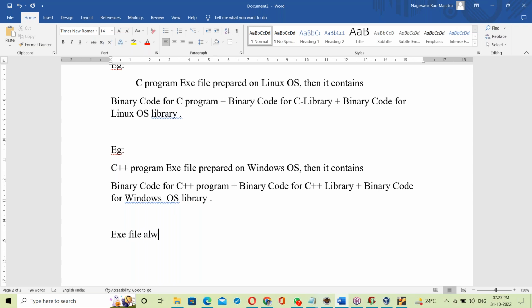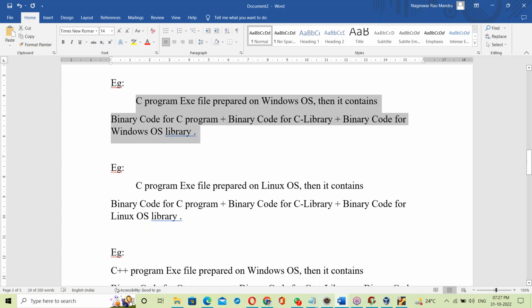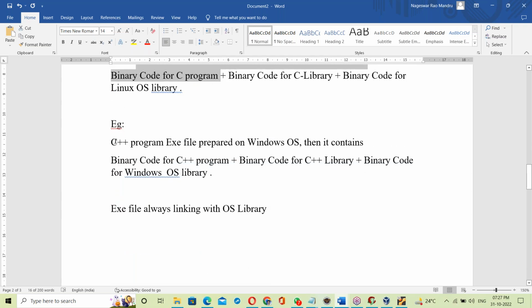The exe file is always linking with the OS library. That's it here. See, C program on Windows OS, C program on Linux OS, C++ on Windows OS. In all the cases, the exe file is always linking with the OS library.